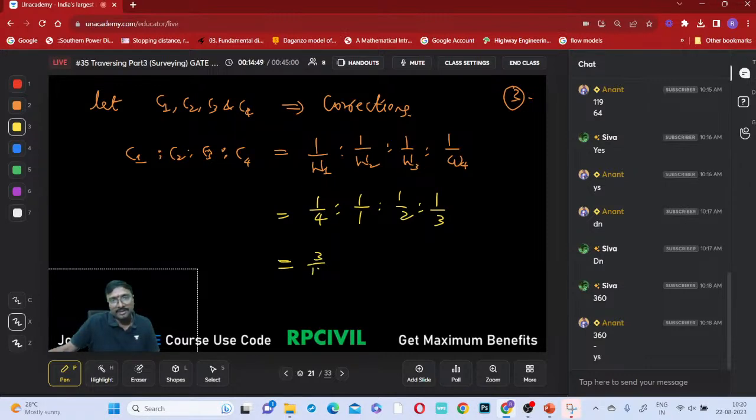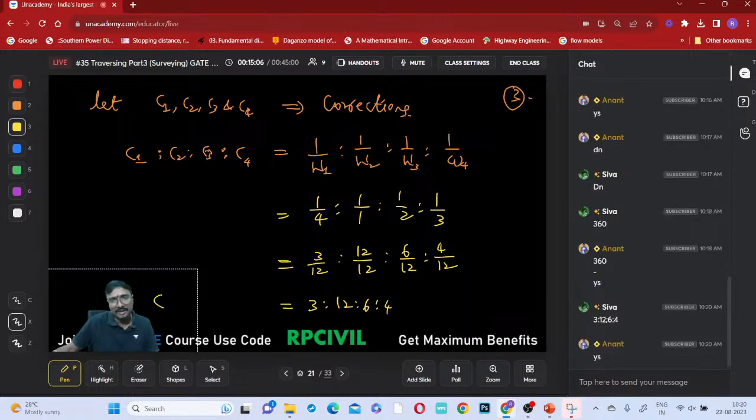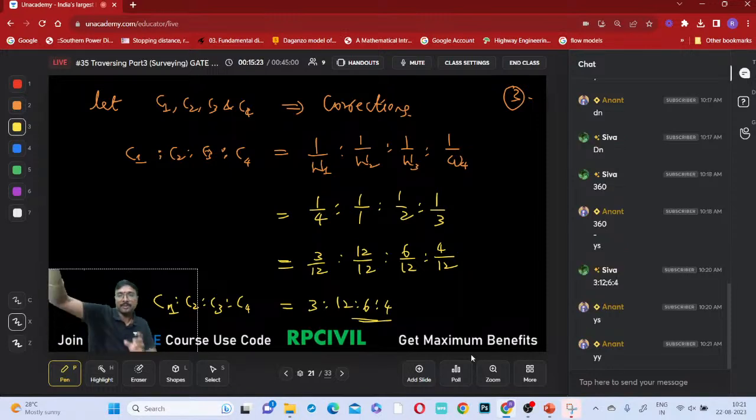What can you get? 3 by 12, 12 by 12, 6 by 12, 4 by 12. Can we write it like this? Then this implies 3 is to 12 is to 6 is to 4. These are the corrections, C1 is to C2 is to C3 is to C4. This is what you are getting now. Is that clear, everyone? In mathematics, you might have done these ratios and proportions. In mathematics or in the aptitude also, we have discussed these kinds of things.